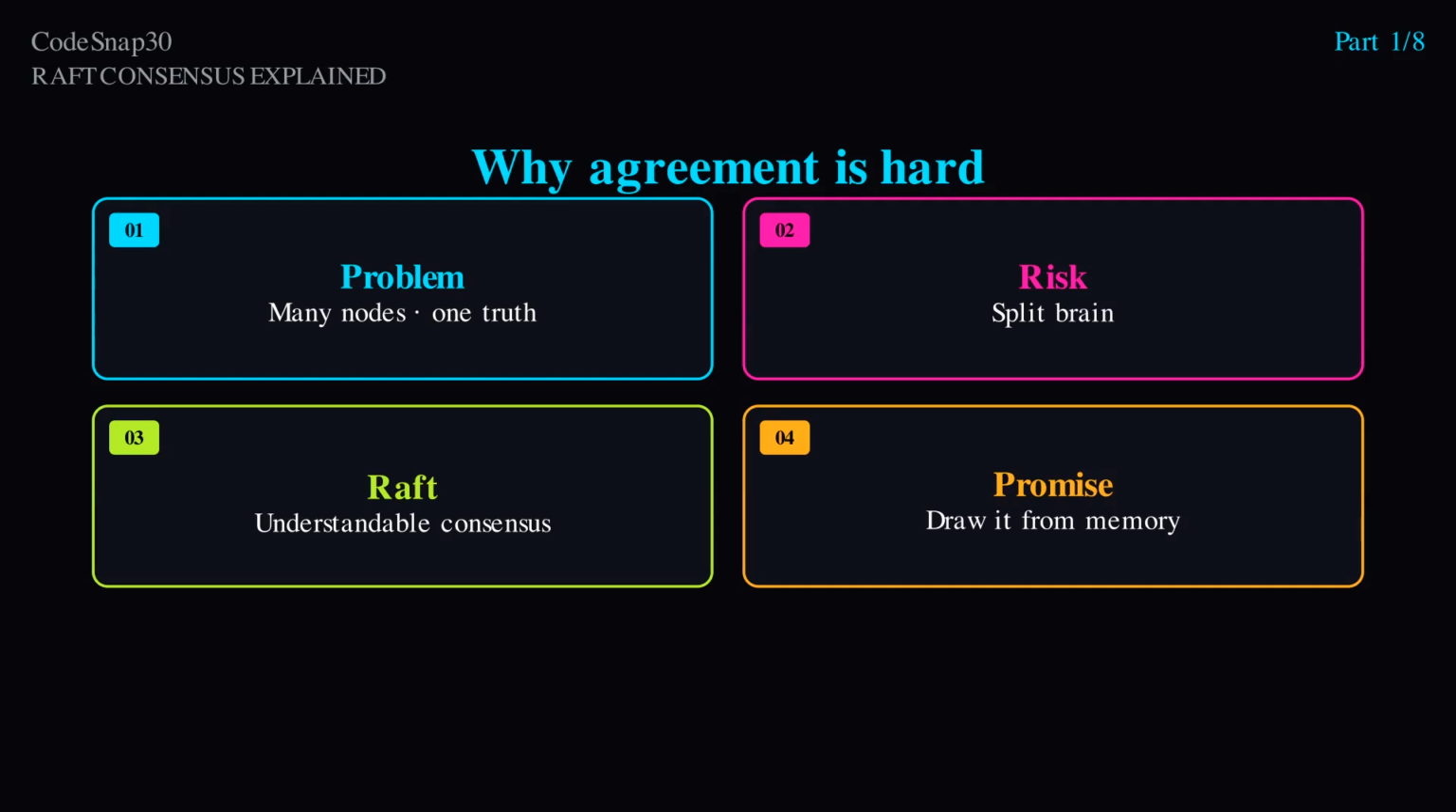Clients may see success on one side and failure on the other. Debugging becomes archaeology. Paxos is the classic theory of consensus. It is powerful and famously hard to teach. Raft is designed so working engineers can understand, implement, and operate consensus safely.